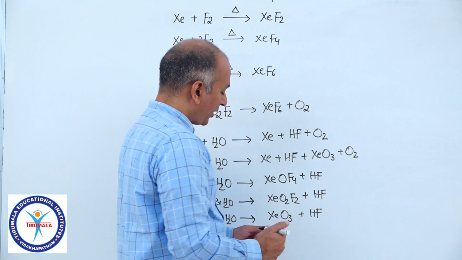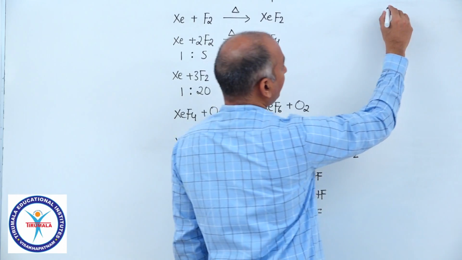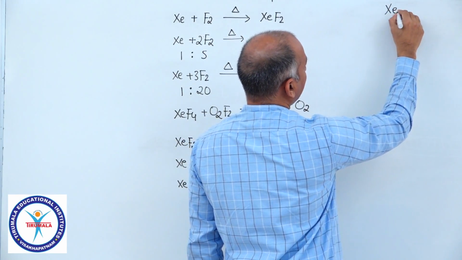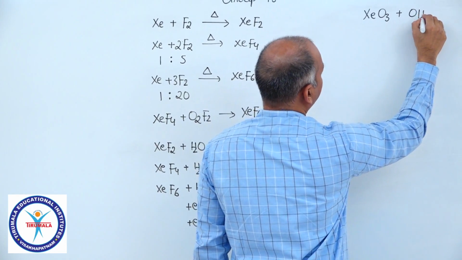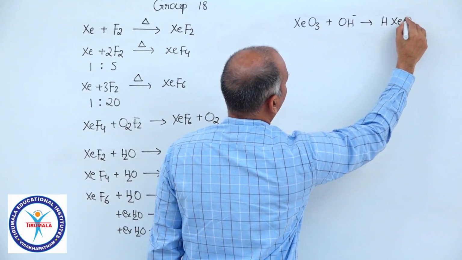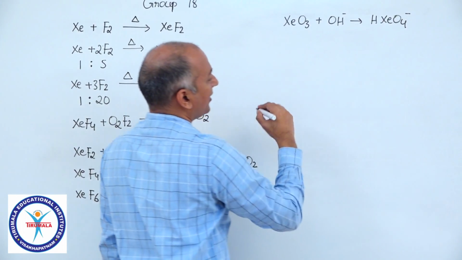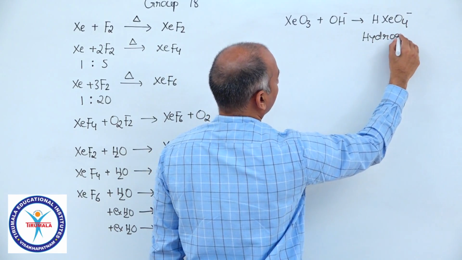If you come to this compound especially, XeO3, and keep it in basic medium, it forms HXeO4 minus, which is called hydrogen xenate.